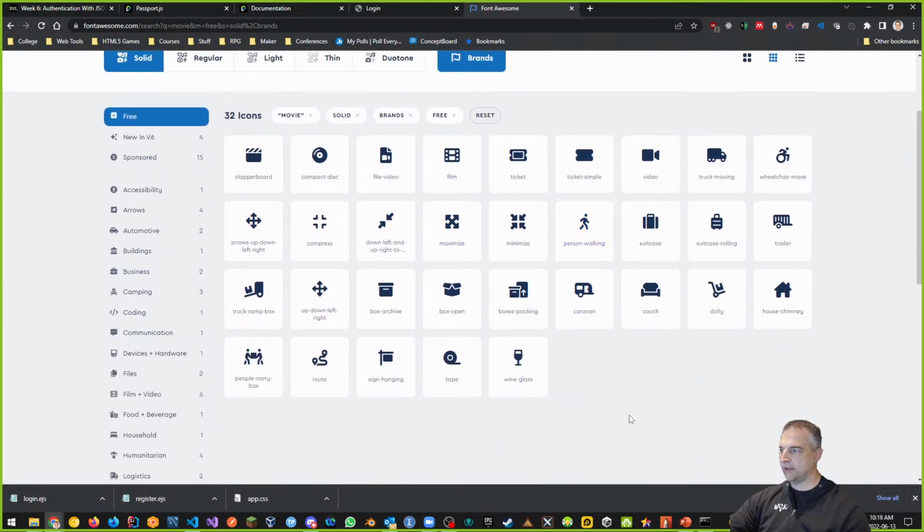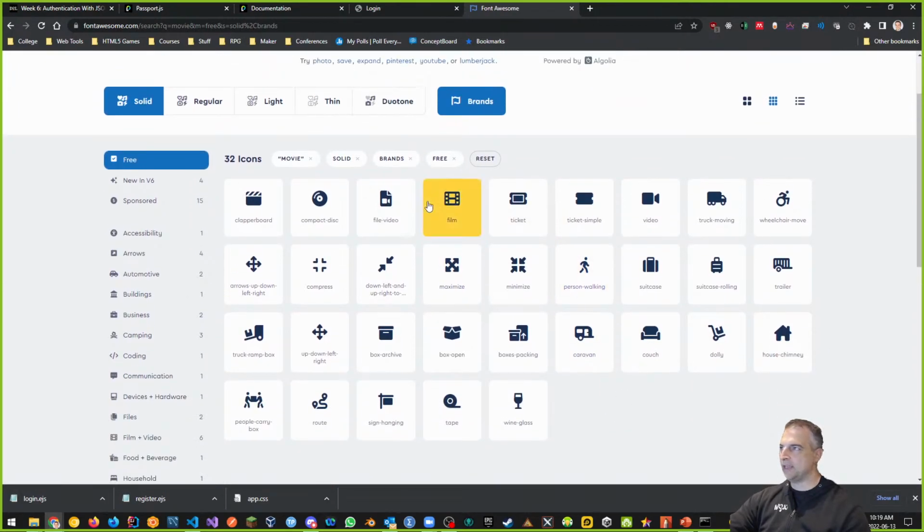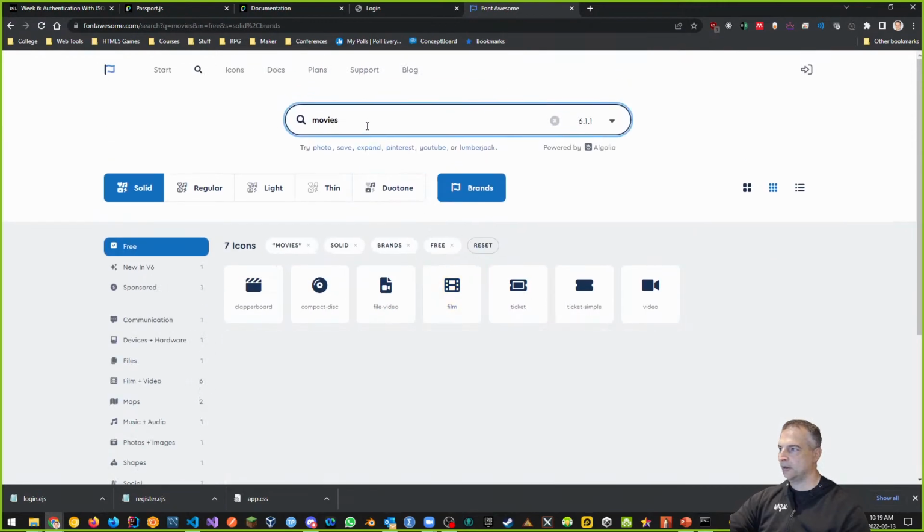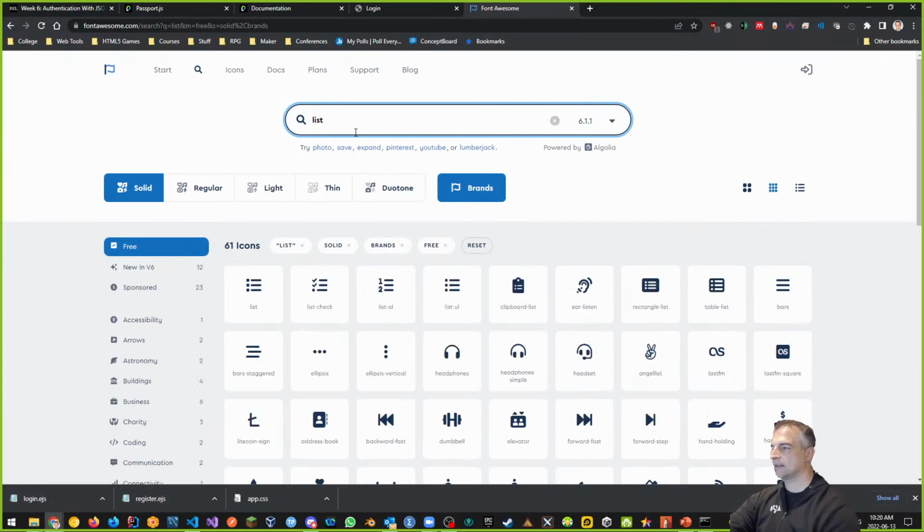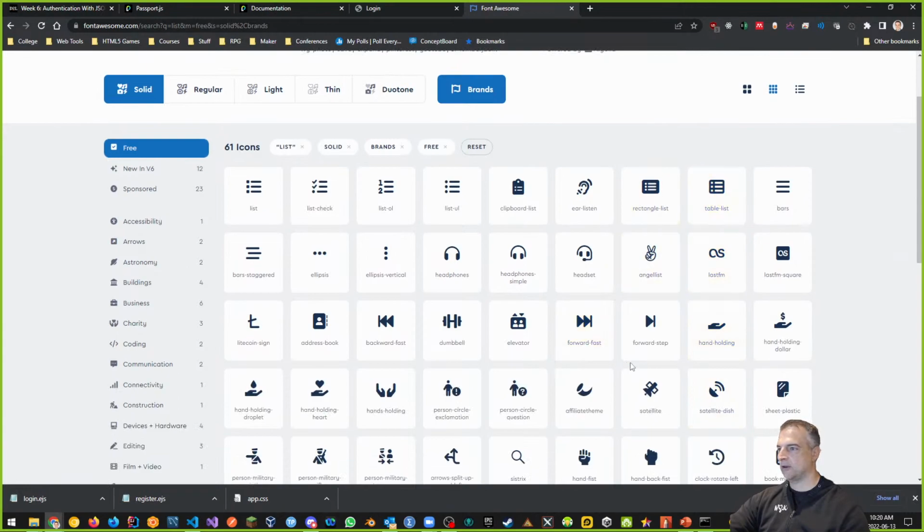I've typed in movie. It'd be nice if we had movies, like plural, right? And we have file, video, and film. All right, so movie or movie list, there's also a ticket, and there's also video, as an example. So it'd be nice if we had something like this to show, whether it's a movie or movie list. Sometimes also there is a list that might make more sense. So a movie list, some kind of rectangle list, table list, as an example.